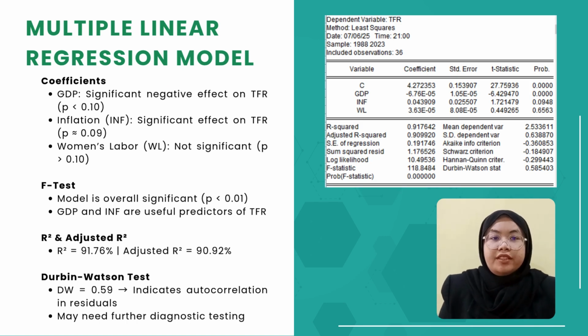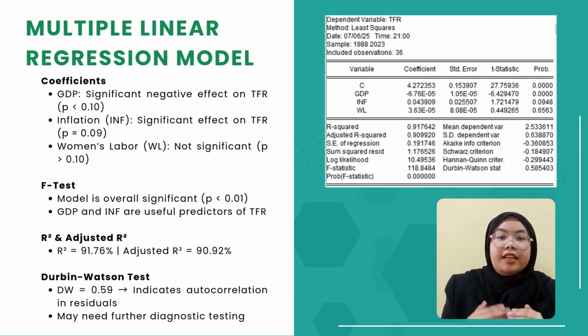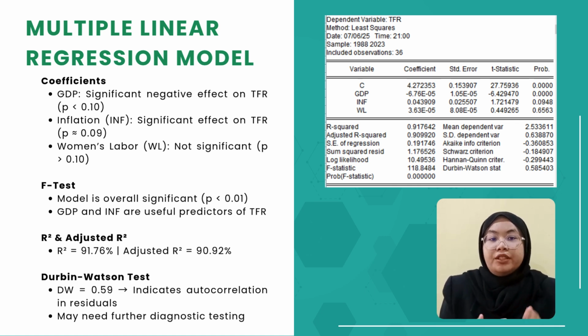In this section, we present the regression result to identify which variables significantly affect Malaysian fertility rate. From the coefficient analysis, GDP shows a significant negative relationship with TFR, meaning as GDP increases, fertility tends to decrease. Inflation has a weak but positive relationship and is marginally significant at the 10% level. However, women labour force participation shows no significant effect on fertility in this model. The overall model is statistically significant as shown by the F-test, indicating that GDP and inflation are useful predictors of TFR. The R-square value is high at around 91.76%, meaning that the model explains most of the variation in fertility rate.